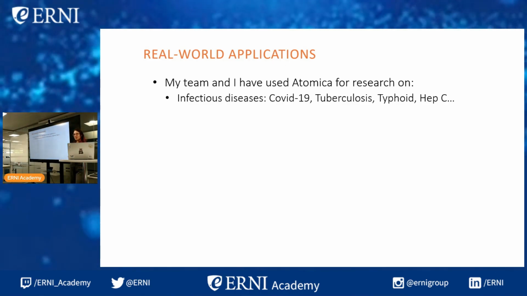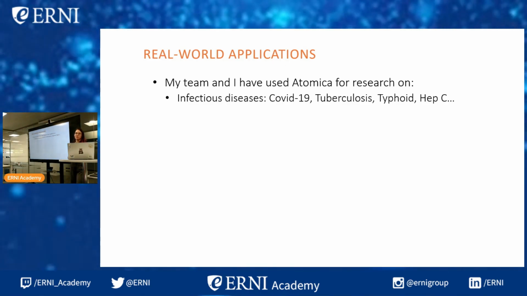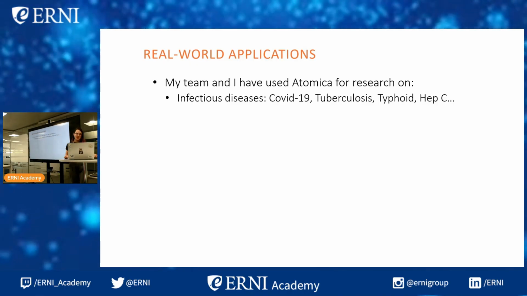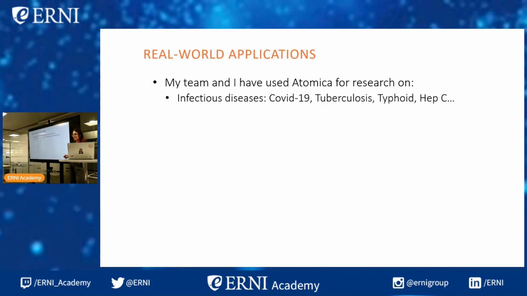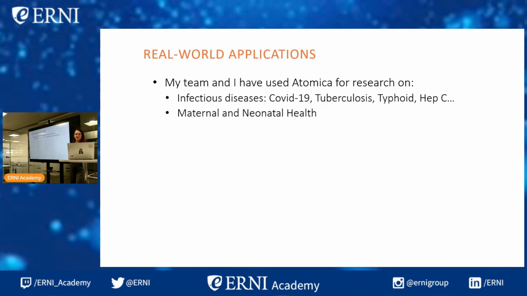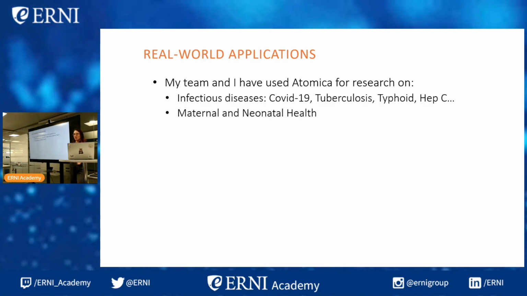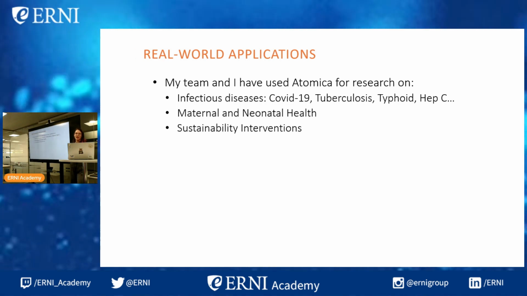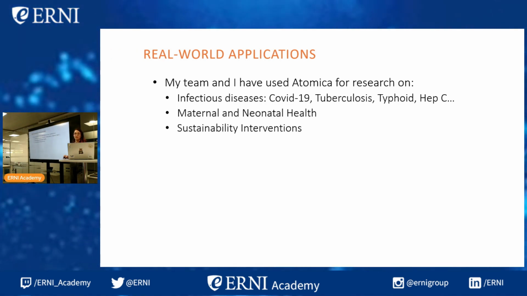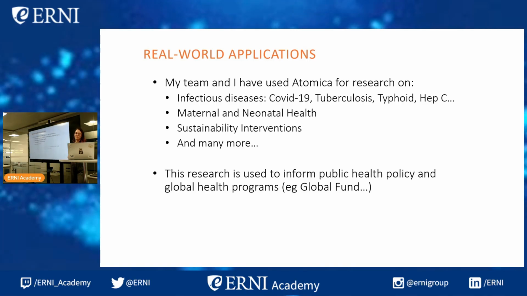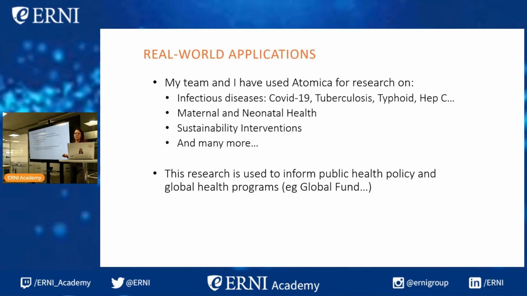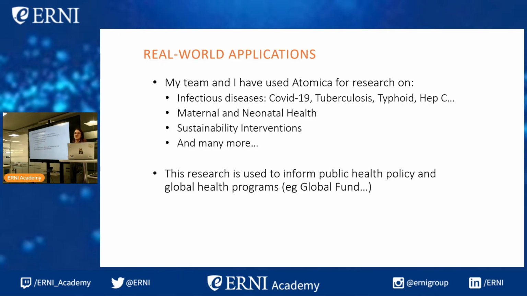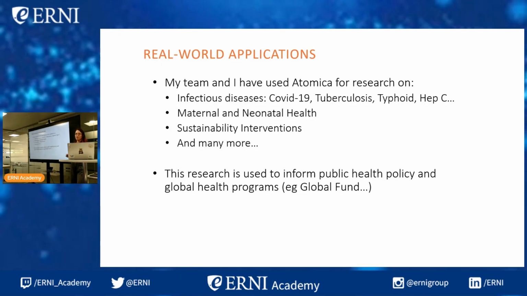So my team and I use Atomica for research on, obviously, infectious diseases, including COVID-19, tuberculosis, typhoid, hepatitis C, malaria, etc. Also maternal and neonatal health, and sustainability interventions, for example, in hospitals, and many more. So this research is used to directly inform public health policy decisions and get funding for global health programs, such as the Global Fund.